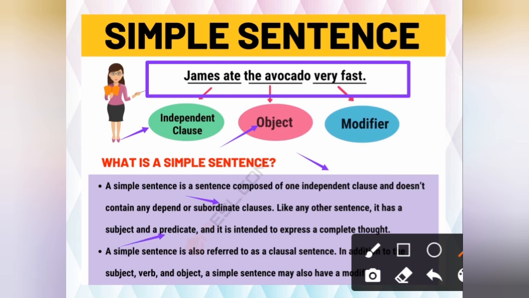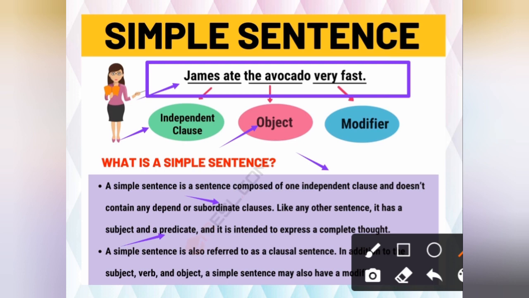Subject means whoever is the doer of the action. Predicate means the remaining part of the sentence. And it is intended to express a complete thought. Generally this sentence gives a complete thought, meaning after reading this sentence, you are getting a complete idea. What did James do? James ate the avocado very fast.